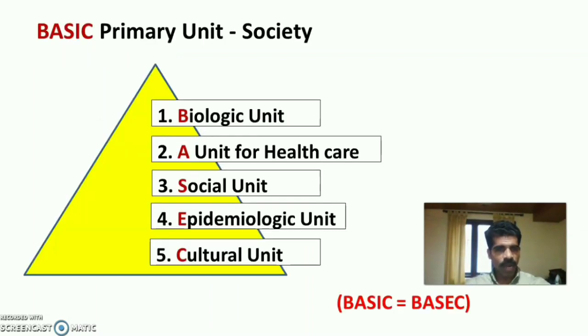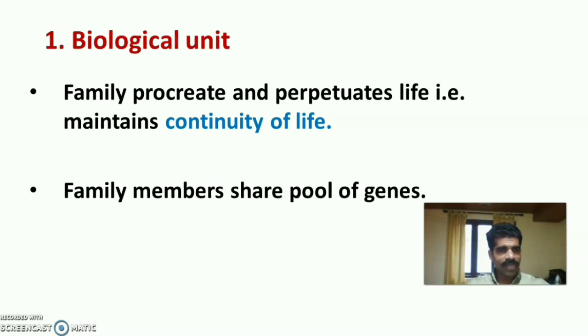B-A-S-E-C. B stands for biologic unit. A stands for a unit for healthcare. S stands for social unit. E stands for epidemiologic unit. And last, C stands for cultural unit. Let us explain in detail. Family is considered as a biological unit because family procreates and perpetuates life. That is, family maintains the continuity of life. At the same time, family members share the pool of genes. Thus, family is considered as a biological unit.